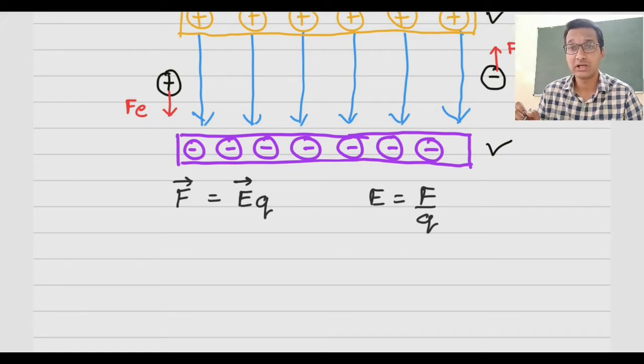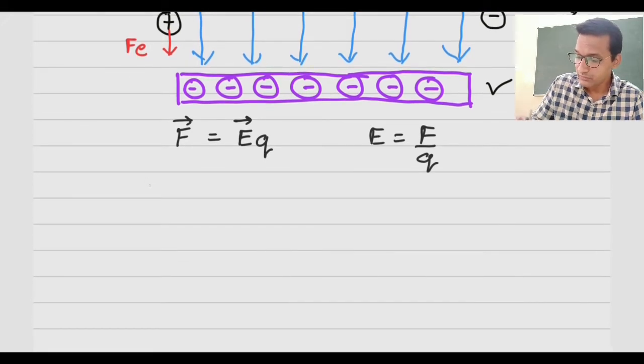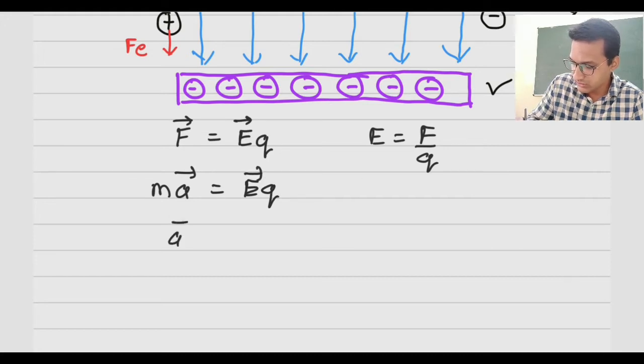Now the arrows indicate that force as well as electric field are vector quantities. So we can find out the acceleration. We know force is equal to mass into acceleration, which is equal to E into Q, and acceleration will be equal to E into Q divided by M.